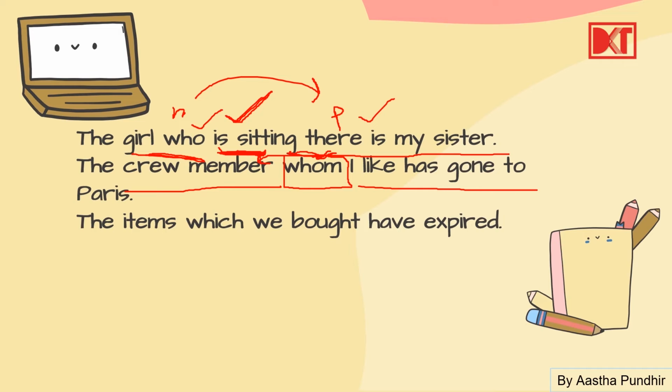Another, the items which we bought have expired. The items, this is the noun. Which is the relative pronoun. We bought have expired. This is the phrase. Now this noun is being connected to the phrase with what? With the relative pronoun which. And in the process, what is which doing? It is providing us information about what? About the noun. Alright, so these are relative pronouns. They provide us information about the noun. They connect the noun or the pronoun with the phrase or the clause.